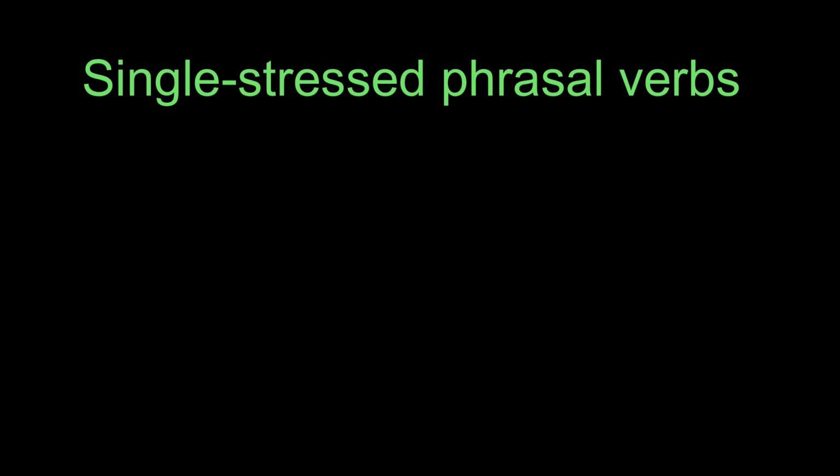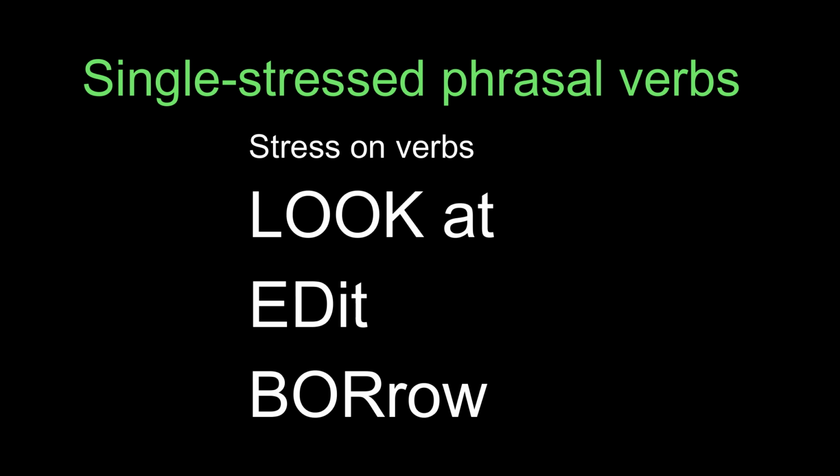Single stressed phrasal verbs. If the particle of a phrasal verb is a preposition, the phrase is single stressed, with the primary stress going on the verb. There is no stress on the preposition. So for instance, look at has the same stress pattern as edit and borrow. These are examples of single stressed phrasal verbs.